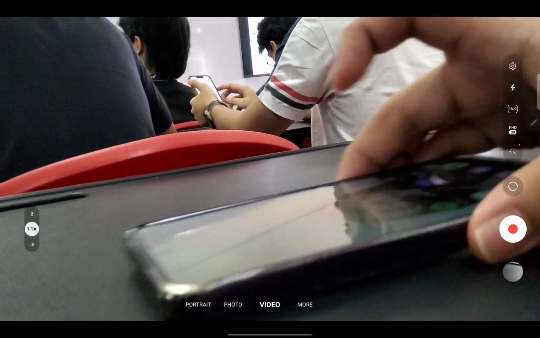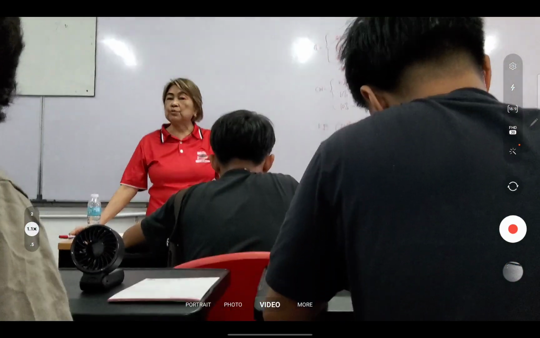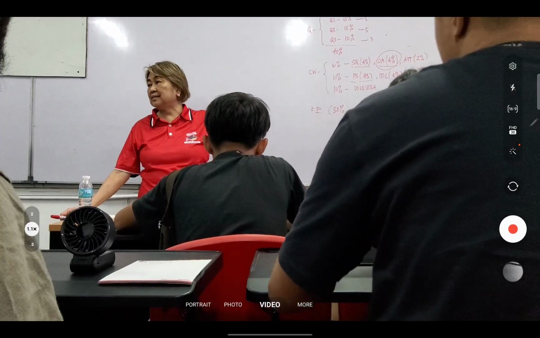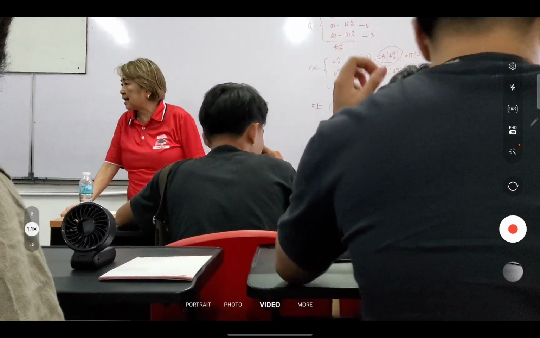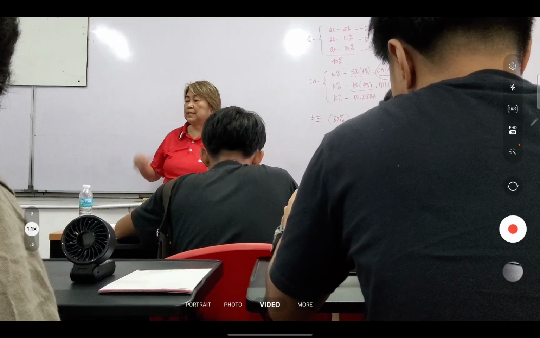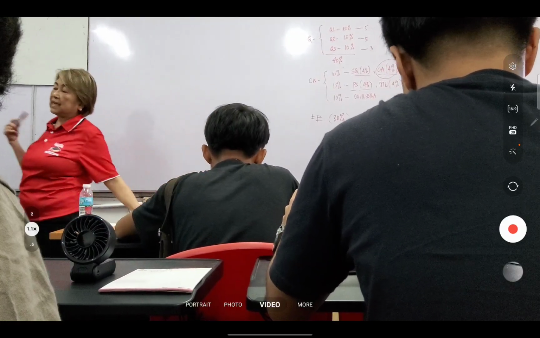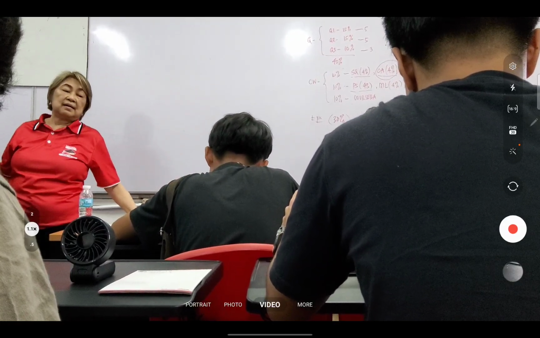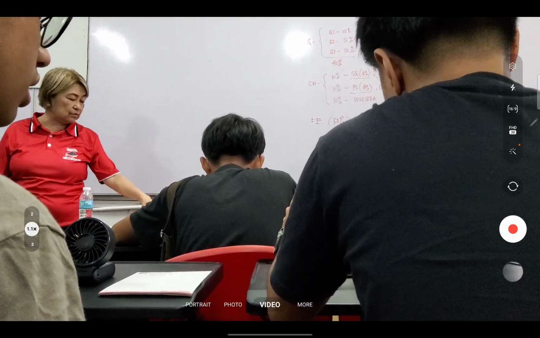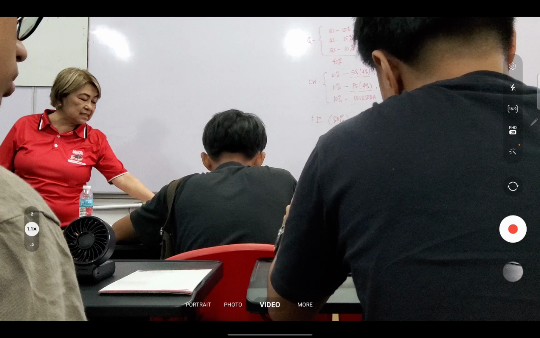For the new ones, what should you do? Go to Teams. I have an invitation there. Click that one and click class notebook. Go to Teams, and then in the invitation that I sent, click the class notebook. And this is what you will see in the class notebook. So there is also CO1, CO2.